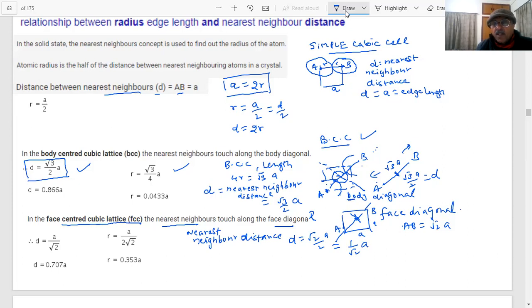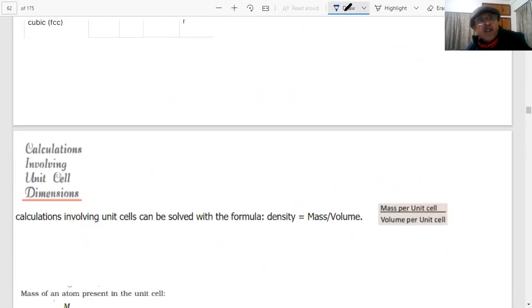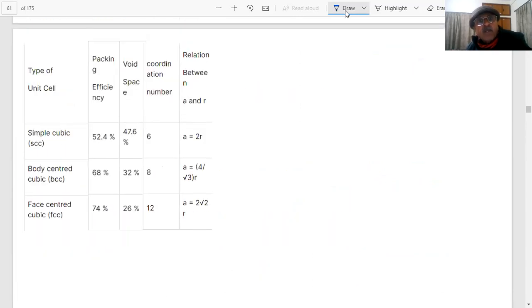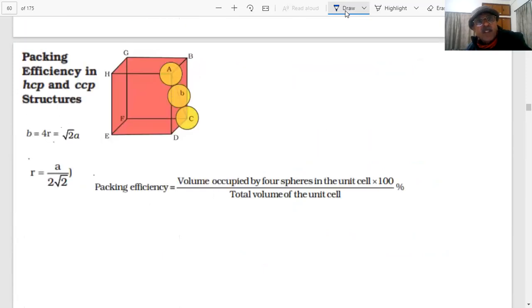The atoms are at the face diagonal. In the previous lecture, you saw these FCC and BCC diagrams, and we also told you the relationship between A and R, very important. This is your FCC, see the face diagonal, which is square root of 2A.